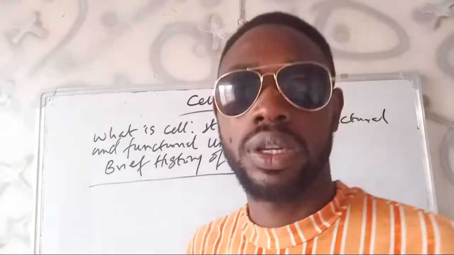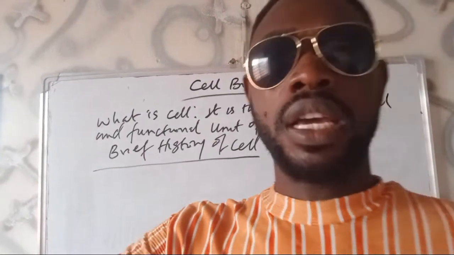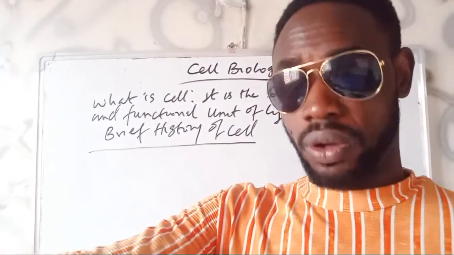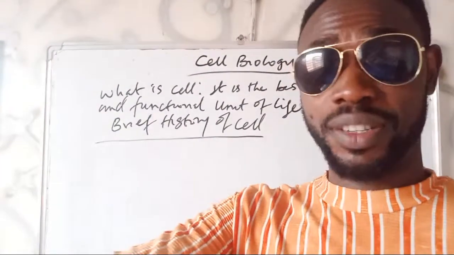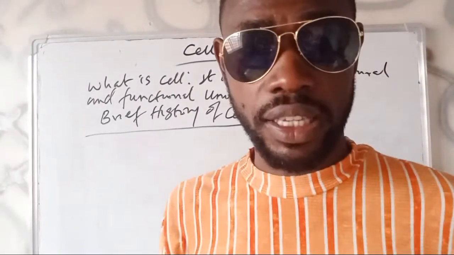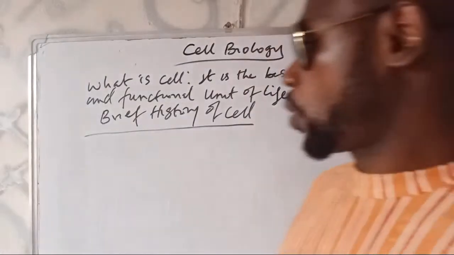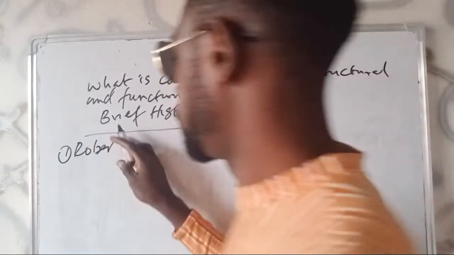How and who discovered the cell, when and how. The word cell was coined and also discovered first by a physicist. Imagine that partnership in science. We are discussing biology, but a physicist discovered the cell. Some authority might erroneously tell you that the man is a biologist. No. The cell was first discovered by Robert Hooke.